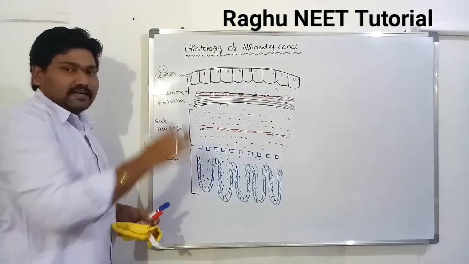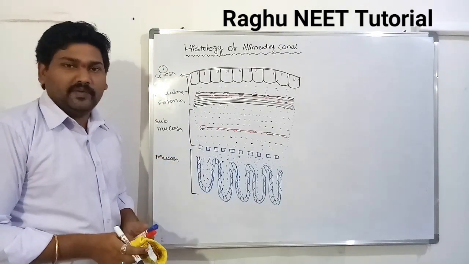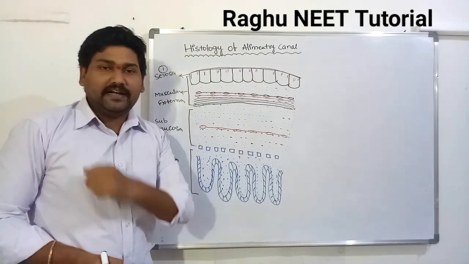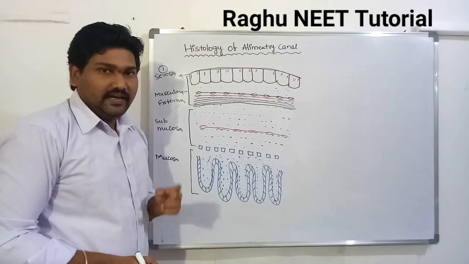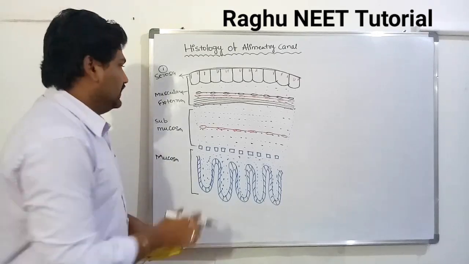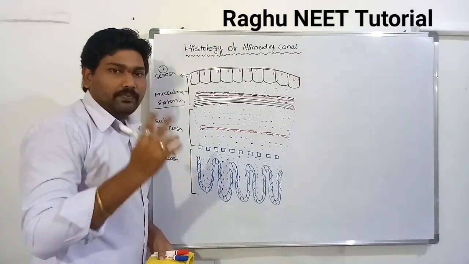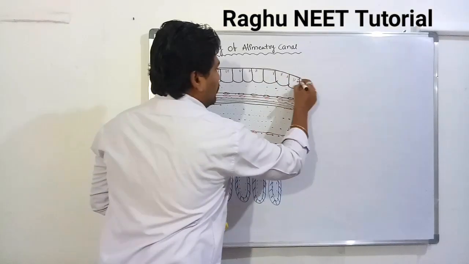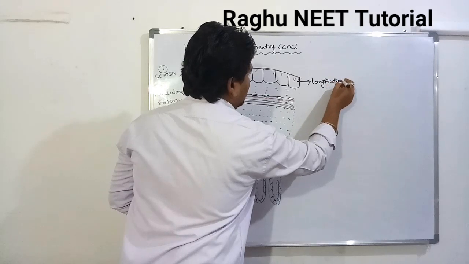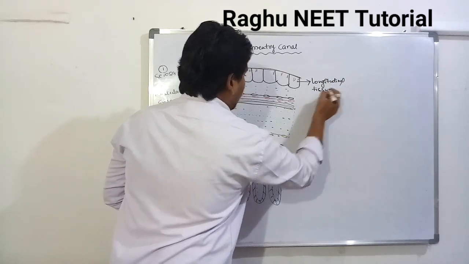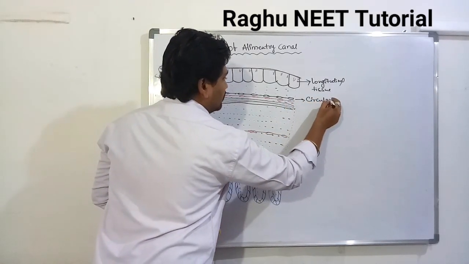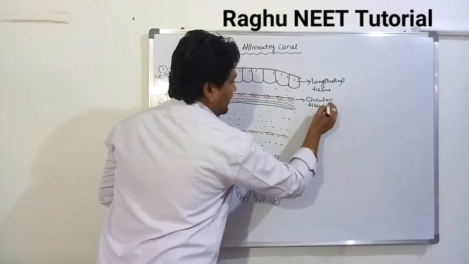Next is the muscular externa. It is the second layer of the alimentary canal. It is made up of two different types of tissues: outermost longitudinal tissue and innermost circular tissue.